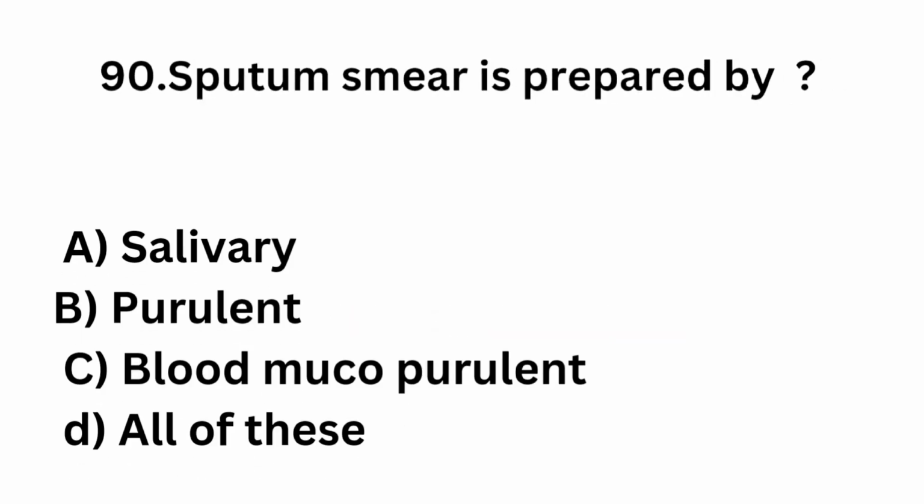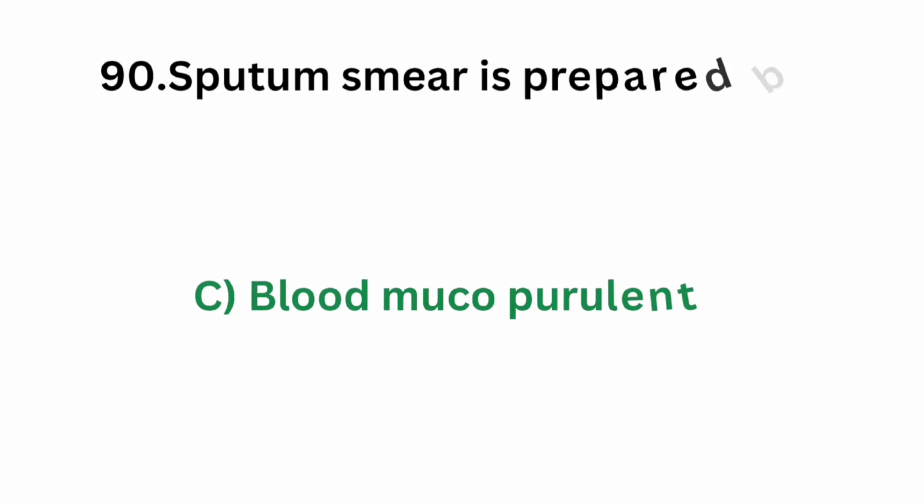Question number 90. Sputum smear is prepared by option A, salivary, option B, purulent, option C, blood mucopurulent, option D, all of these. Which of the following form of sputum is preferred for the preparation of smear? The correct answer is option C, blood mucopurulent. That means sputum with blood, mucus and purulent sample.